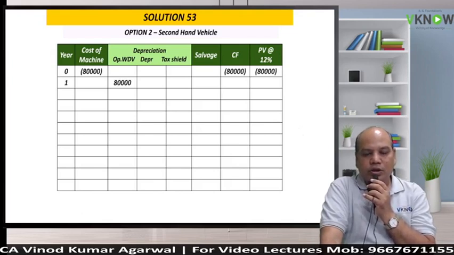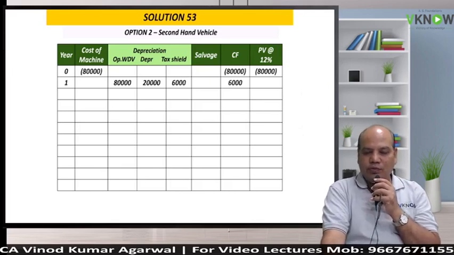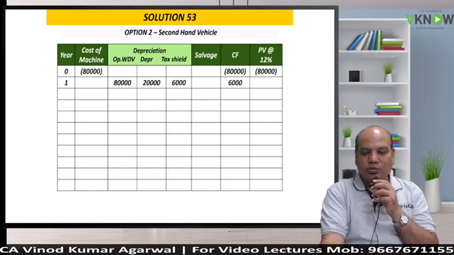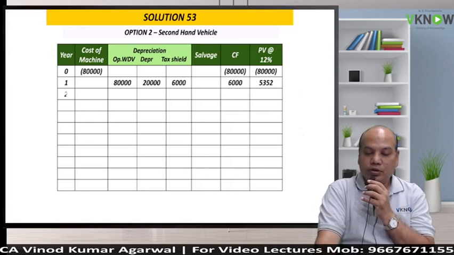Then you write down year 1. Now we'll calculate depreciation and tax shield on depreciation. 80,000 into 0.25, 20,000 into 0.3, 6,000. Salvage value will come in the 5th year. So till then, please just calculate tax shield and present value. 6,000 multiplied by first year factor 0.892, multiply 5352. Then it will match with the institute answer also.